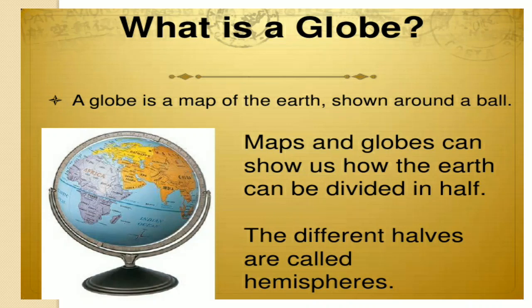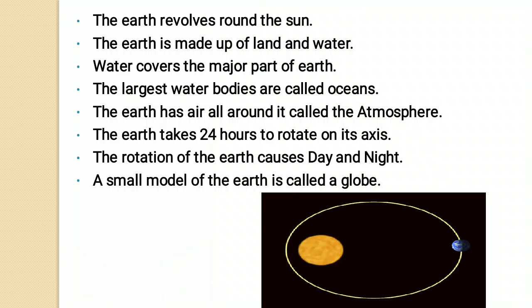Here we can see the photographs of a globe. Also, the Earth is the planet on which we live. Also, the Earth revolves round the Sun. Here we can find the photographs of Earth and Sun. The Earth revolves round the Sun, and the Earth is made up of land and water. We can see the Earth is colored blue.